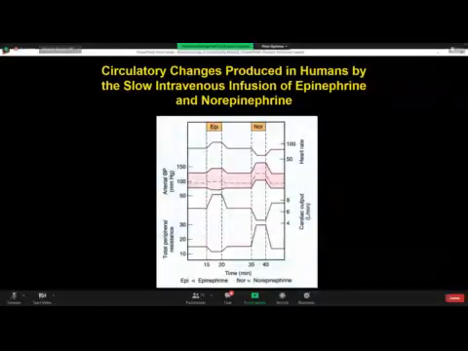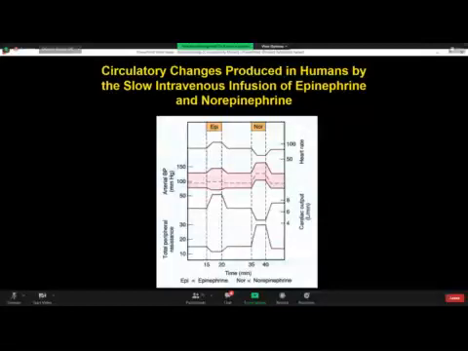Now, when epinephrine, adrenaline, is given, it increases heart rate, and in case of norepinephrine, that decreases heart rate. Look at the arterial pressure. The upper column is systolic blood pressure, and the lower column, shown with the red color, is the diastolic blood pressure.